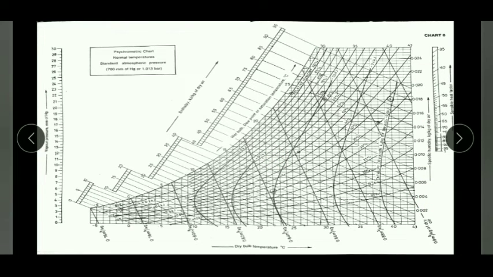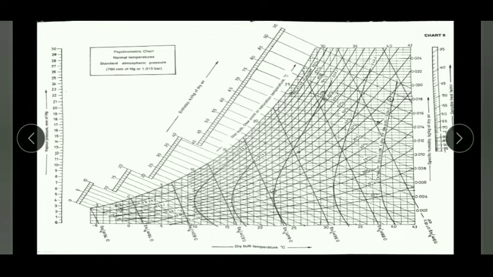Next, wet bulb temperature and dew point temperature. We have already discussed the dew point temperature. Suppose I am considering any point over here, then the horizontal line where it meets the saturation line, the intersection of the saturation line and this horizontal line, will show the dew point temperature.